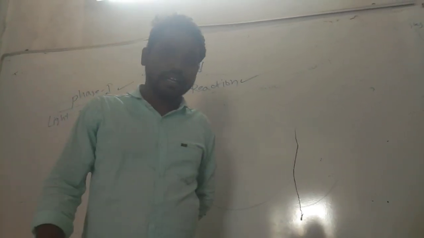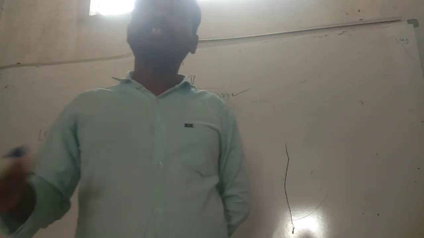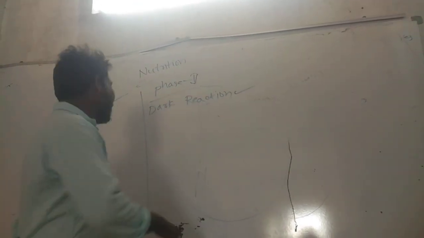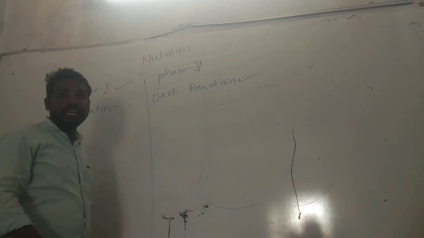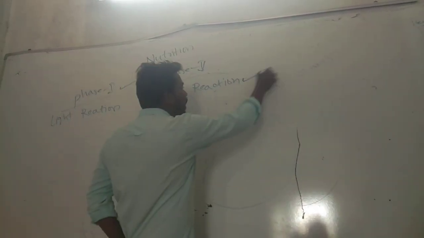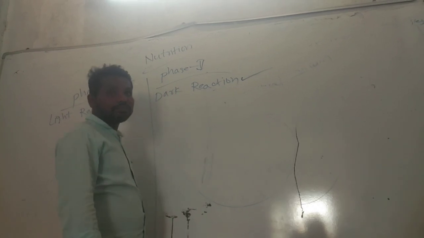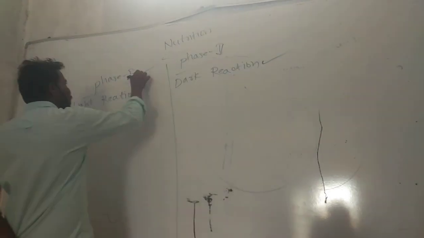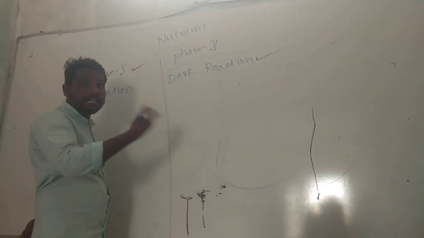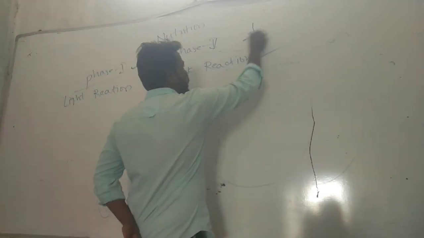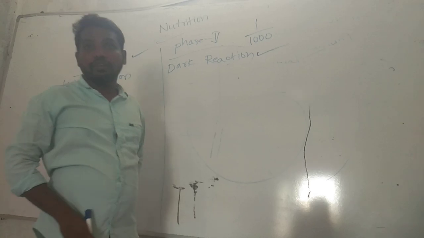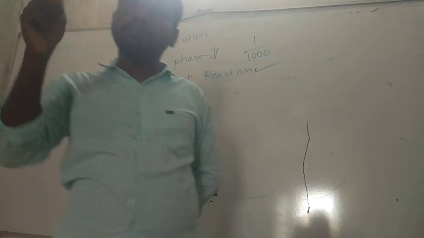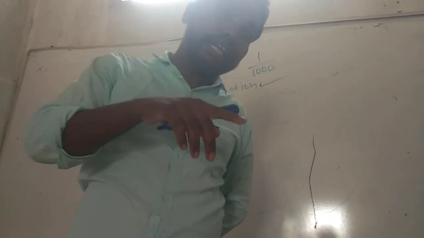Without using light. It means night time? No, it's utterly wrong. It takes place simultaneously after the light reaction, but there is no need of the light. Yes or no? After the light reaction, simultaneously, after a fraction of a second, in 1 second, 1000 parts of the speed, it will take place: the light reaction, then the dark reaction.